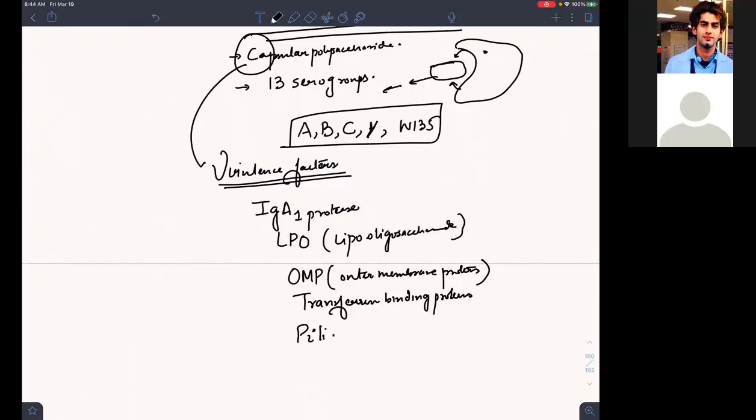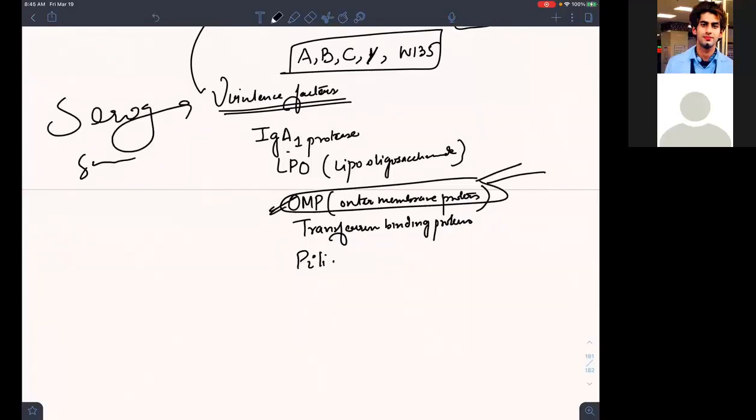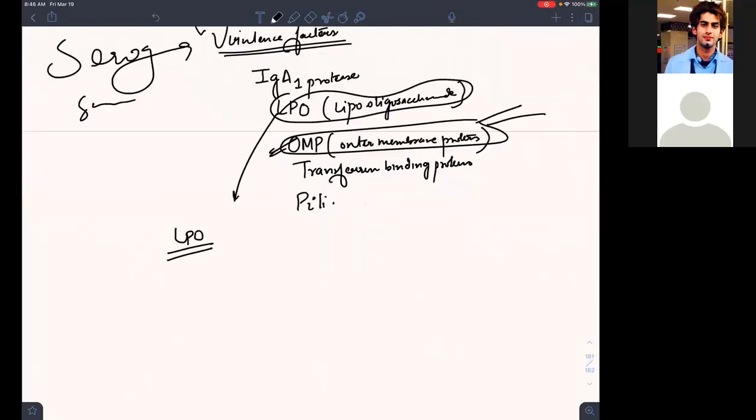If I take their little function, what will this be doing? Let us talk about this: the outer membrane proteins will give you the type, isn't it? The serotype will be based on serogroups. If I talk about this LPS, this LPS is responsible for many things. I have to explain this. What it is doing actually is it causes a syndrome. The syndrome is known as Waterhouse-Friderichsen syndrome.